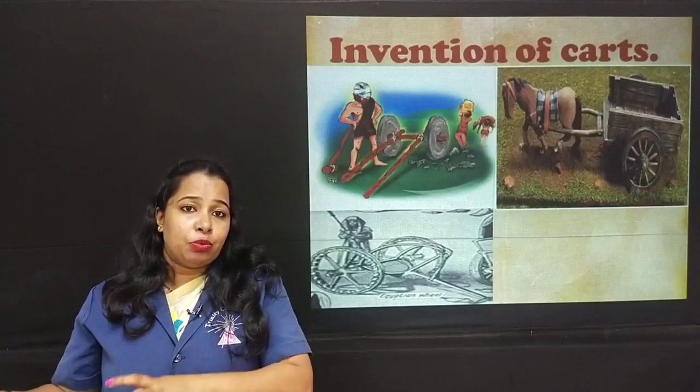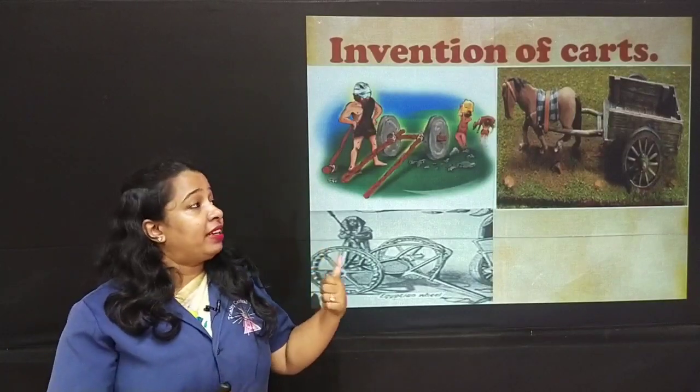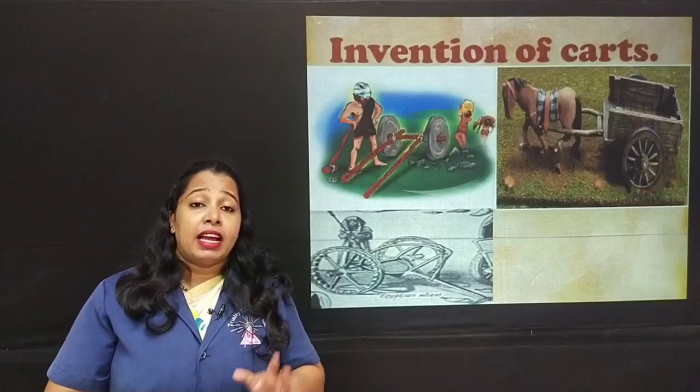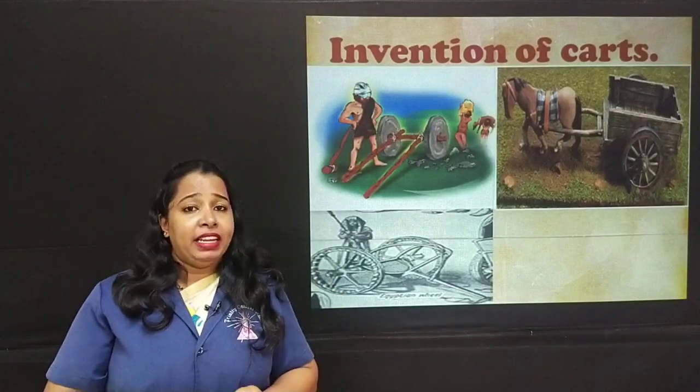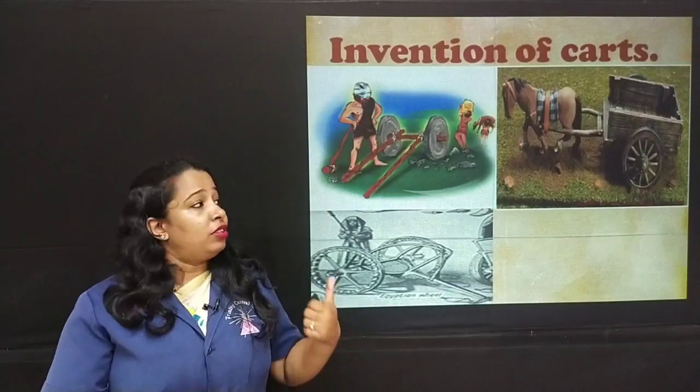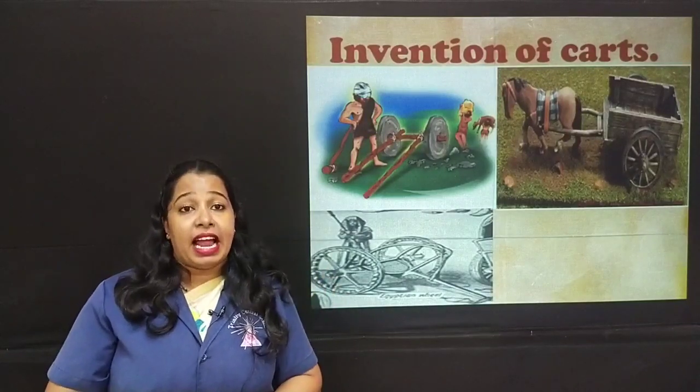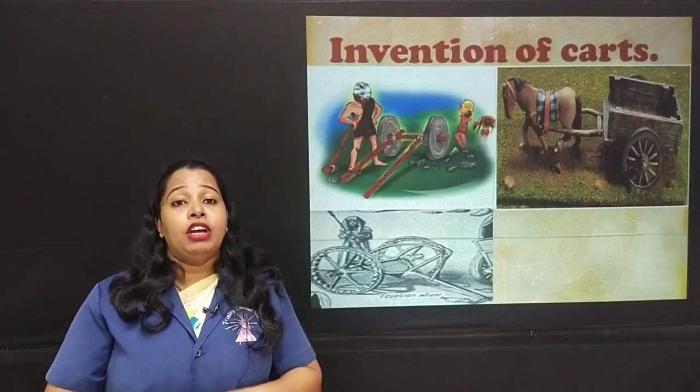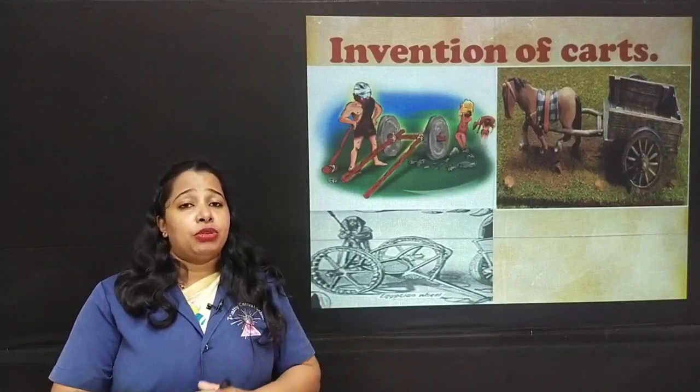So using these wheels and animals, they prepared carts. What are carts? Carts are vehicles pulled by animals, maybe by horses or bullocks. So they prepared carts, and this became easier for them to move the goods from one place to another.